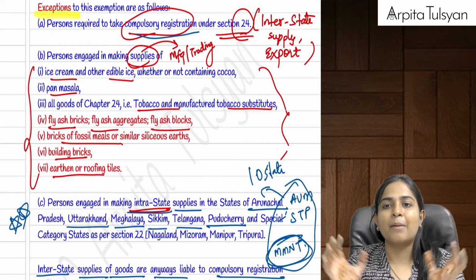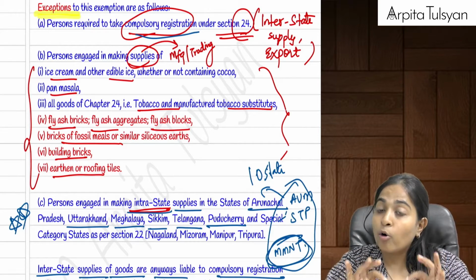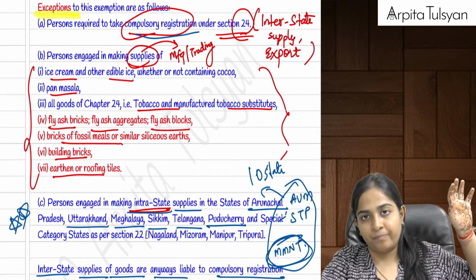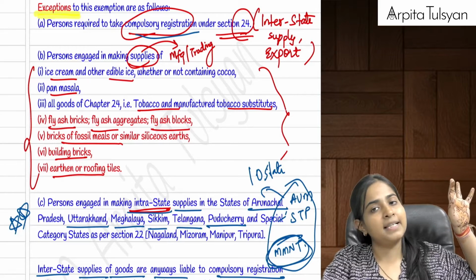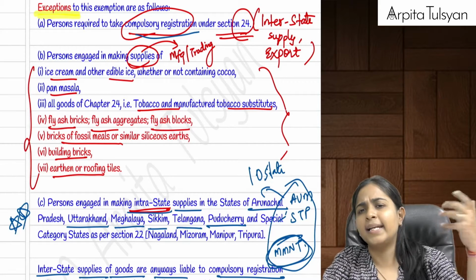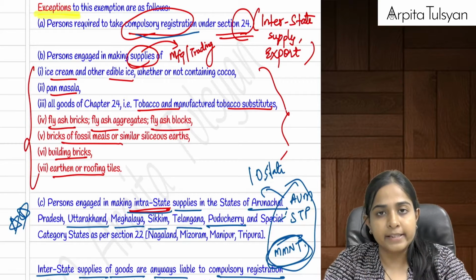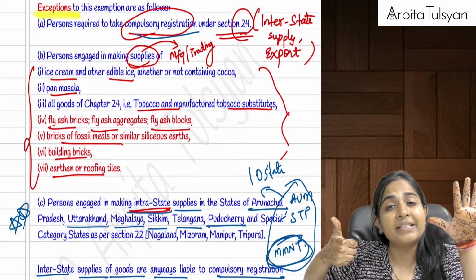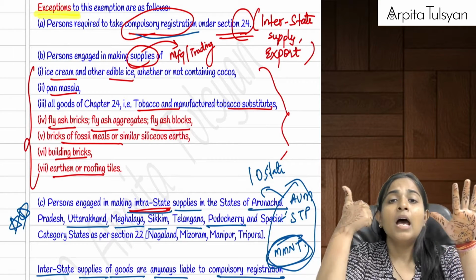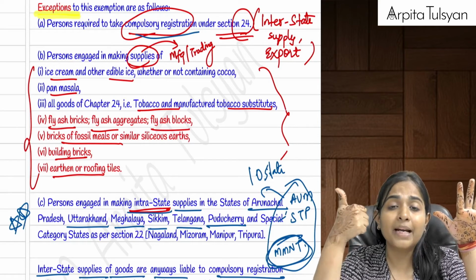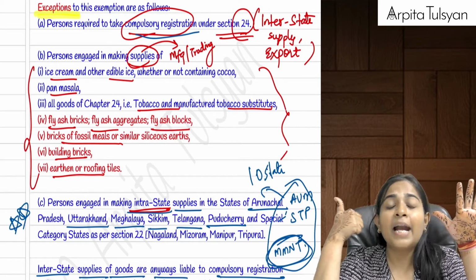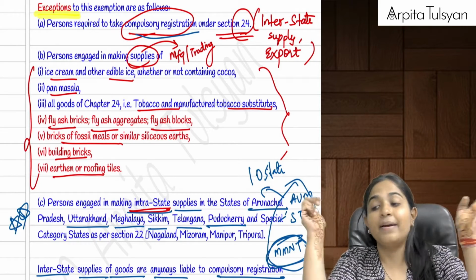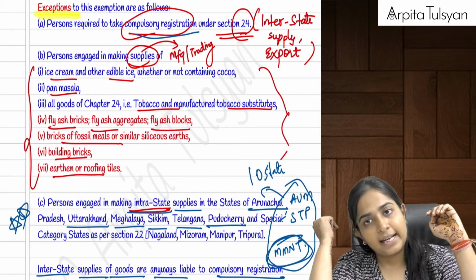So if I want to summarize for goods, only for goods. For services and for goods and services, the limit was very simple. It was 10 lakhs for those 4 states and 20 lakhs for everyone else. When we come to goods, for 4 states, it will always be 10 lakhs. For the rest 6 states, remember the mnemonic AUM STP: Arunachal Pradesh, Uttarakhand, Meghalaya, Sikkim, Telangana and Puducherry, instead of 40 lakhs it has become 20 lakhs, and for all the remaining states, the benefit is going to go to 40 lakhs.